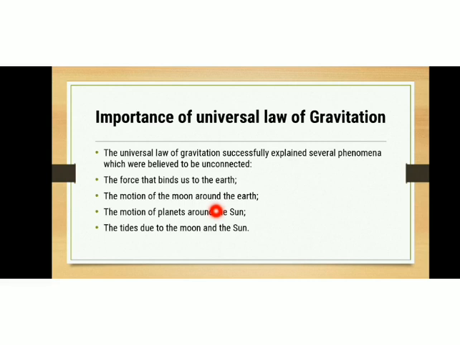Also the rainfall is explained using the universal law of gravitation. Why are raindrops falling down? Why are raindrops not moving upwards? Such things were beautifully explained by the universal law of gravitation.